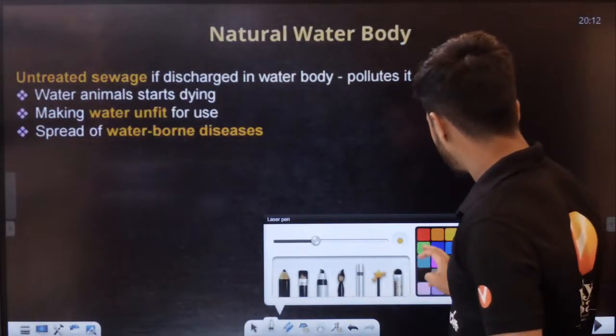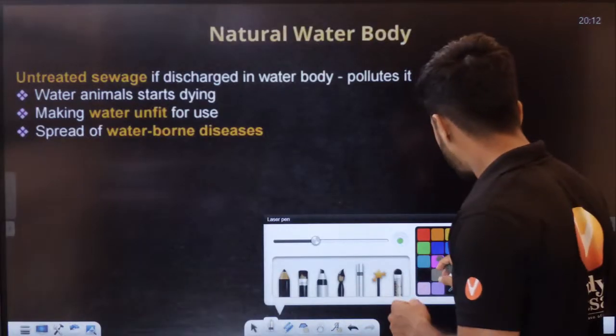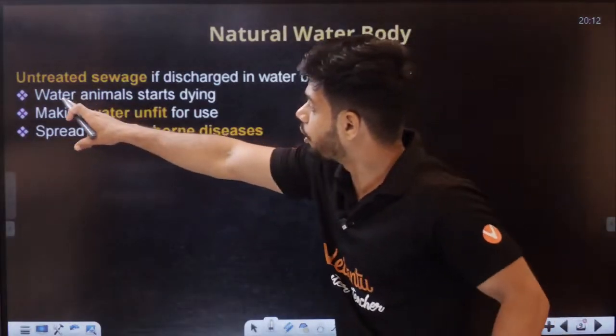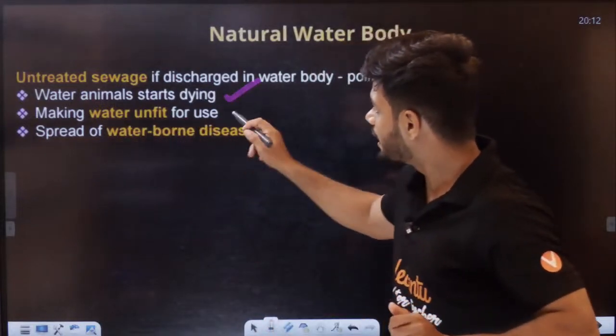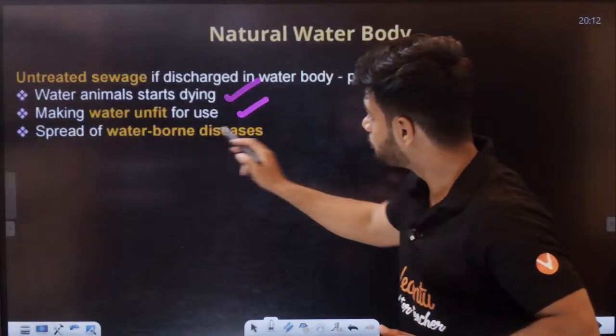What will happen, students? What is the problem here? Water animals start dying because all the waste is sent, making water unfit for use and causing the spread of waterborne diseases.